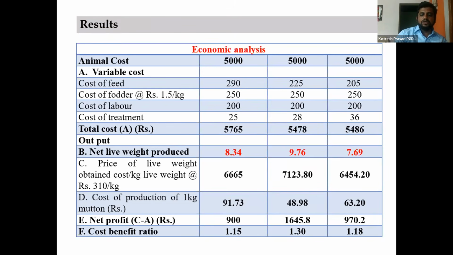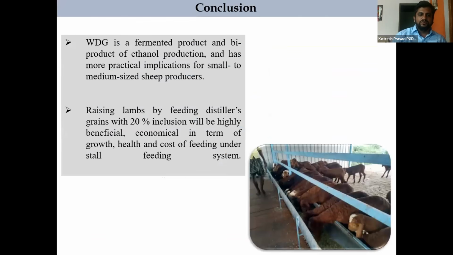It is almost double in case of inclusion of this distilled grains, because we will reduce automatically up to 10 rupees or 12 rupees per kg of maize. So wet distilled grains is a fermented product and byproduct of ethanol production. It has more practical implication for small and medium-sized sheep producers because of its cost effectiveness. Raising lambs by feeding distilled grains with 20% inclusion will be highly beneficial, economical in terms of growth, health, and cost of feeding under stall feeding system.